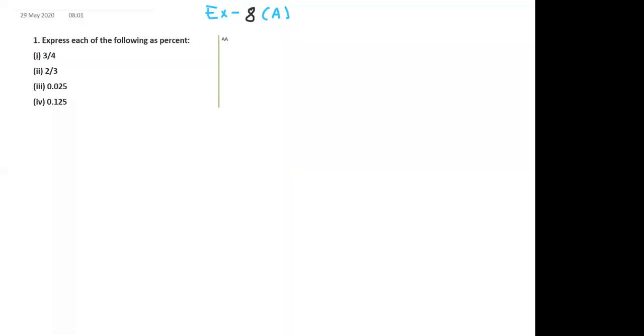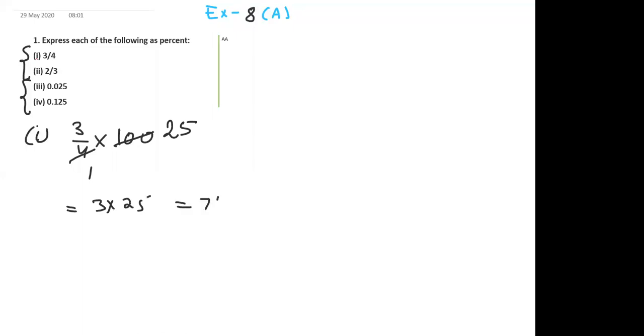Okay, so look at the first question on your screen. The question says express each of the following as percentage. You are given two questions in fraction form and two questions in decimal form. You have to write all the given numbers in percentage form. Let me tell you a very simple funda. If you want to convert any given number into percentage, you don't have to do anything, just multiply the number by 100, and it will convert into percentage.